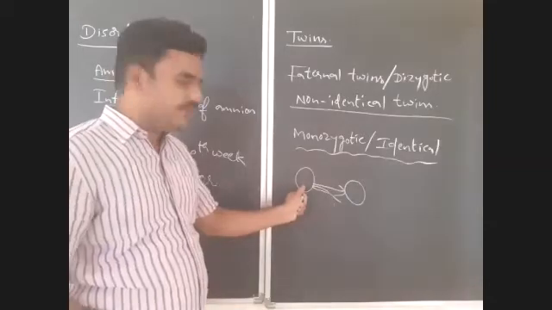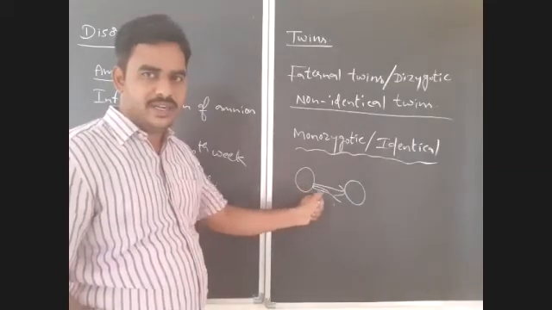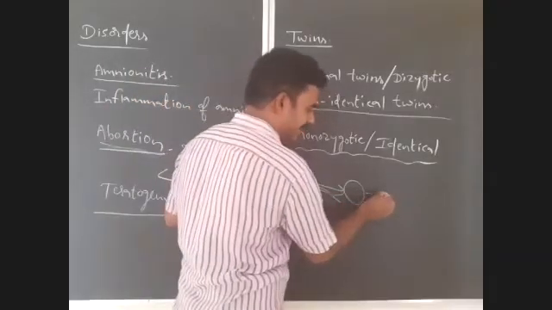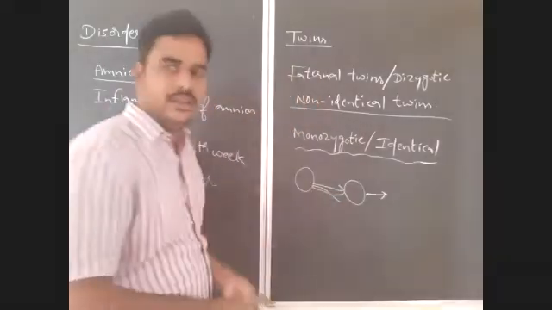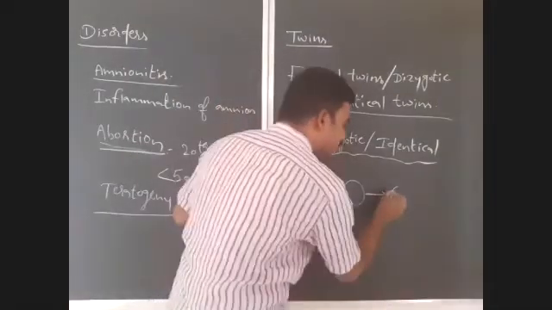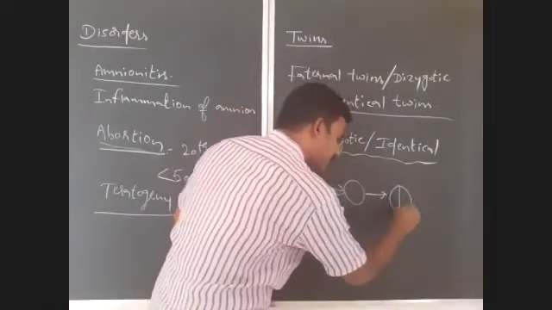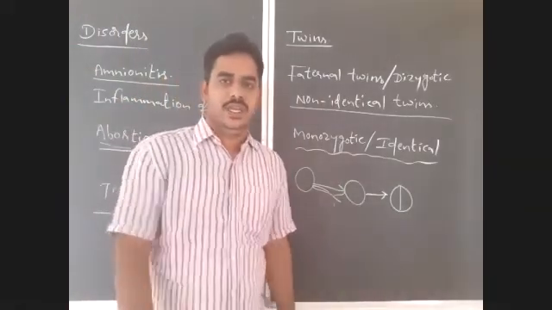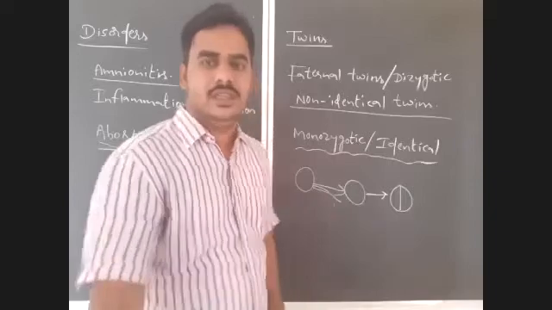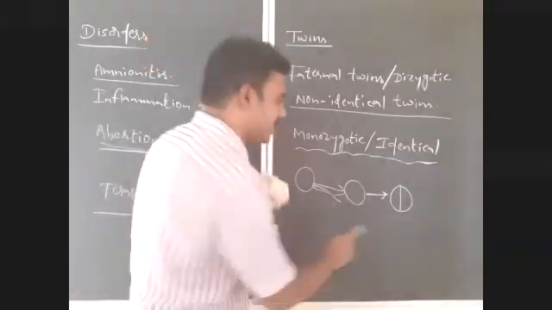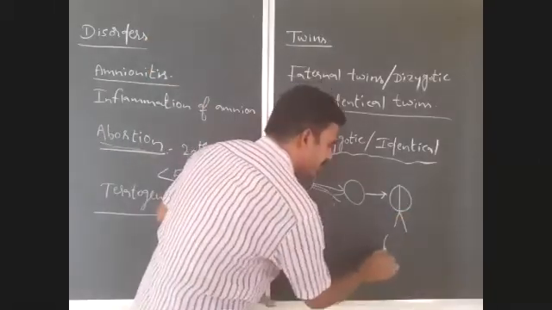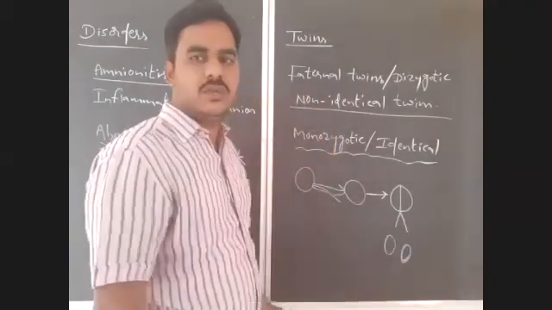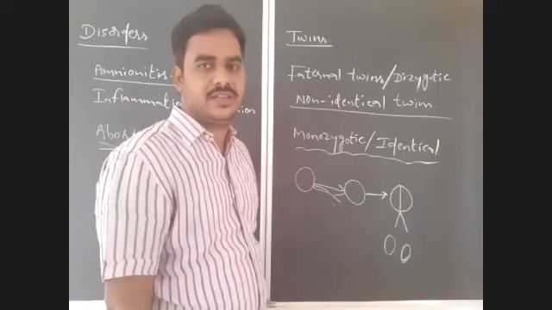If an ovum is fertilized with a sperm, that leads to the formation of a zygote. This zygote will undergo cleavages, and that leads to the formation of blastomeres here. As we already discussed, there is formation of blastomeres. If for any reason these blastomeres are separated from each other in human beings, these two blastomeres are able to develop as embryos.